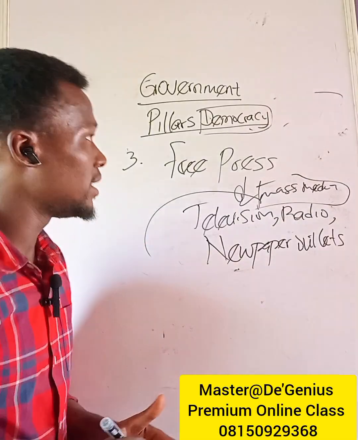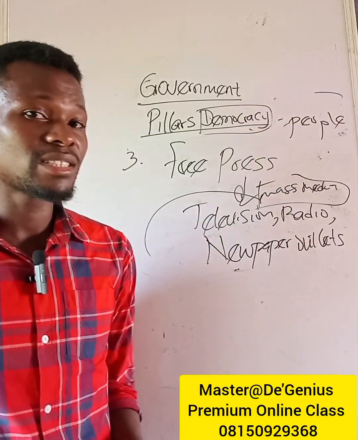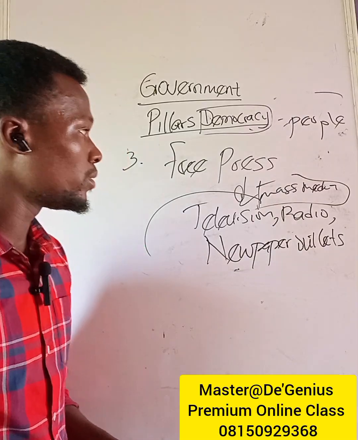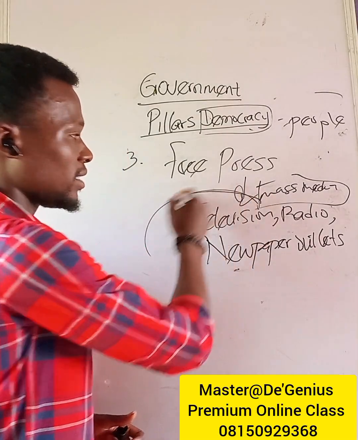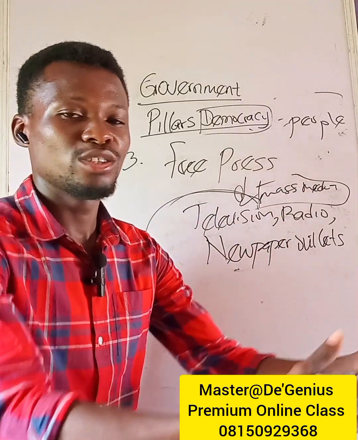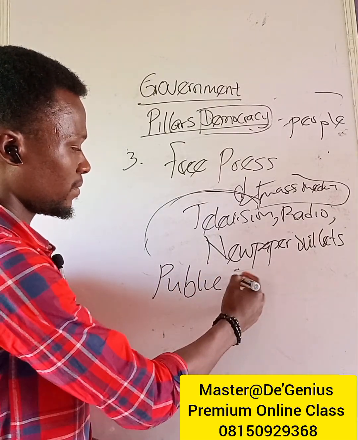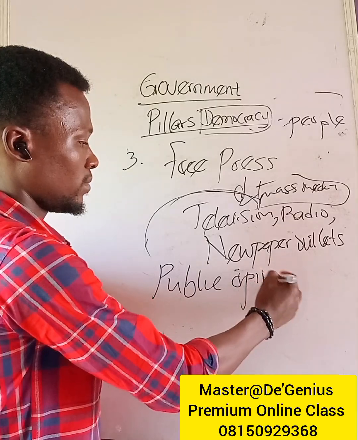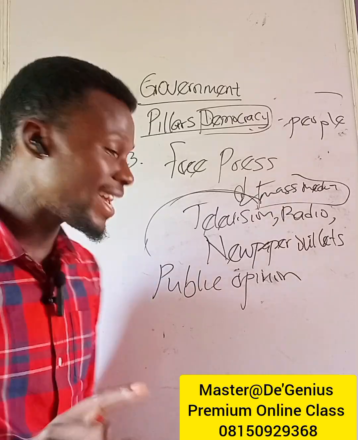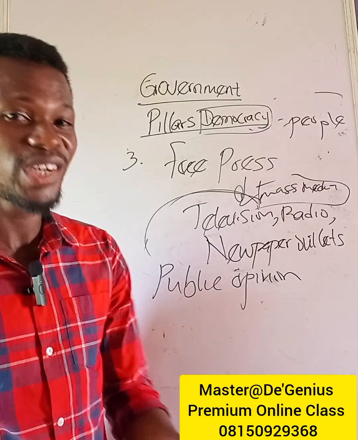Don't forget again that democracy is about the people. So there must be feedback. There must be a platform for feedback where the people have access to the policy of government, and government also have access to the opinions of individuals. There's something called public opinion. The government must be aware of what the people are saying, the same way the people also must have access to what government is doing.